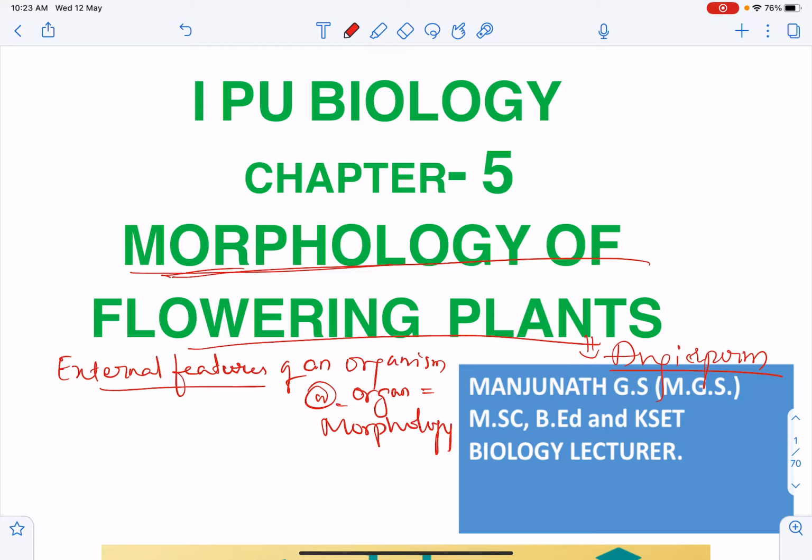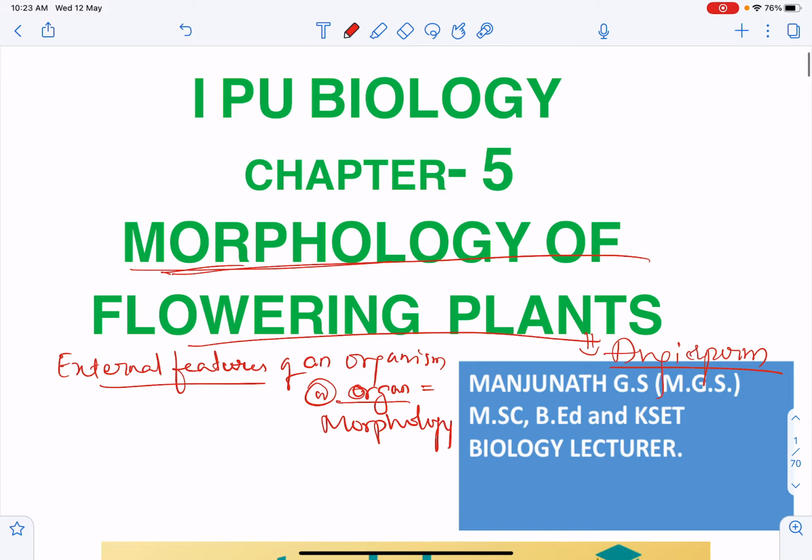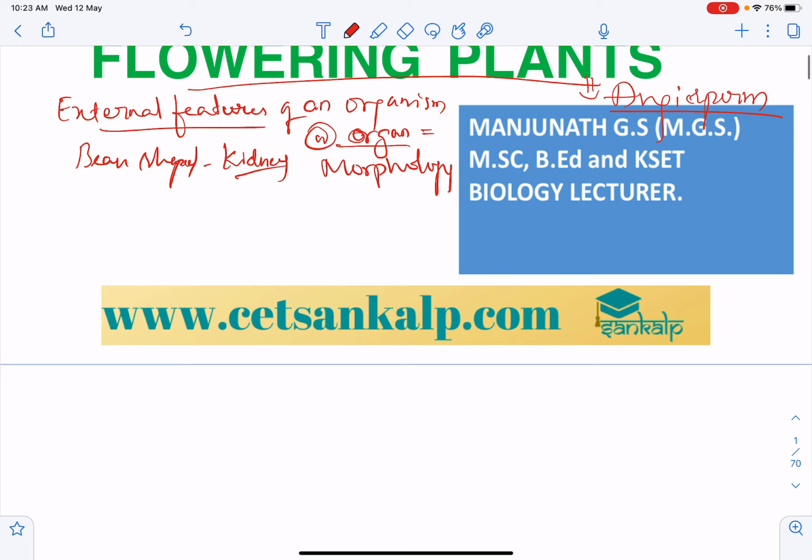Even if we take an organ from inside the body, cutting open the body wall and taking out that organ, for example a kidney, we say it is bean shaped. That is how we describe the external feature of an organ. So bean-shaped kidney is also a kind of morphology, even though we are studying an internal organ, because we are not studying its internal structure.